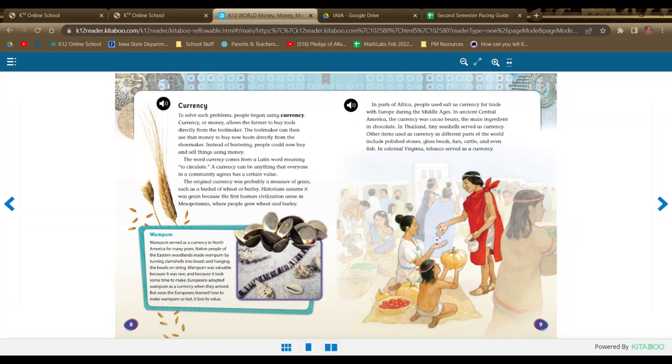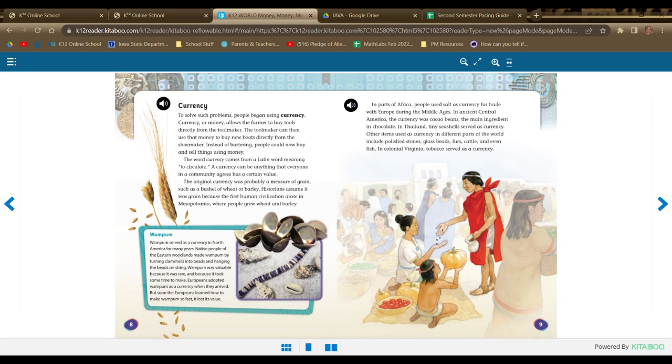A currency can be anything that everyone in a community agrees has a certain value. The original currency was probably a measure of grain, such as a bushel of wheat or barley. Historians assume it was grain because the first human civilization arose in Mesopotamia, where people grew wheat and barley.